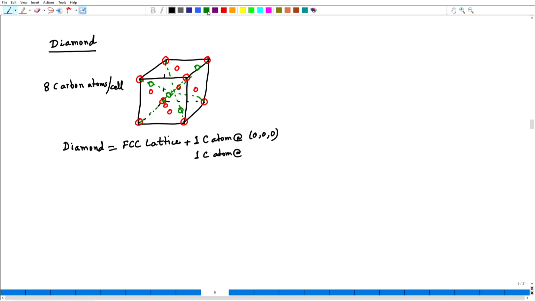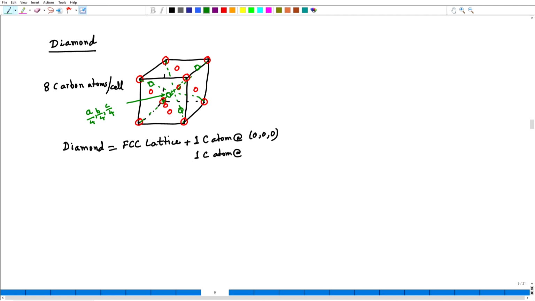if I take this particular atom here, is 1/4 along the body diagonal joining this vertex to the opposite vertex. What will be its fractional coordinates in terms of A, B and C? Since it is 1/4, it is going to be A by 4, B by 4, C by 4.